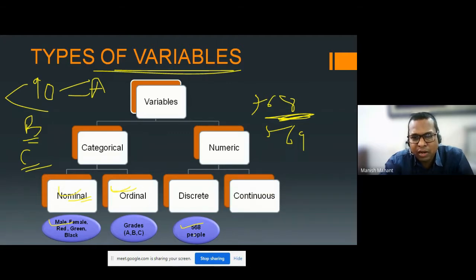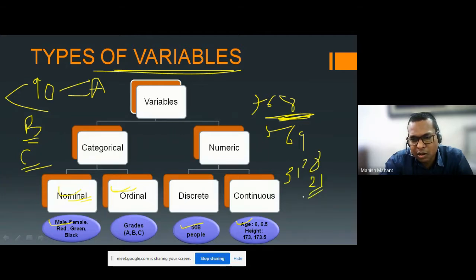Another type of numerical variable is the continuous variable. In a continuous variable, I have put an example like age. Age can be 6 or age can be 6.5 months, right? If I ask all the participants what is your age, all will say my age is 31, my age is 28, my age is 21.